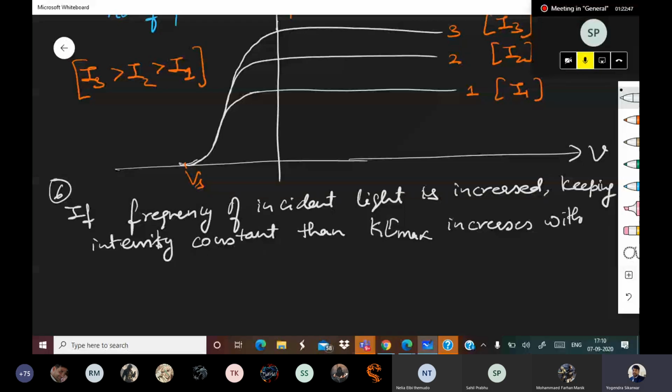That is sufficient because that is completing the sentence. So the sentence is: if frequency of incident light is increased keeping intensity constant, then Kmax increases. So what does it mean?